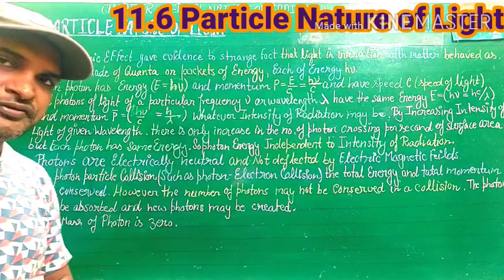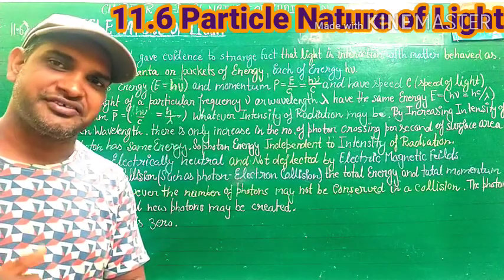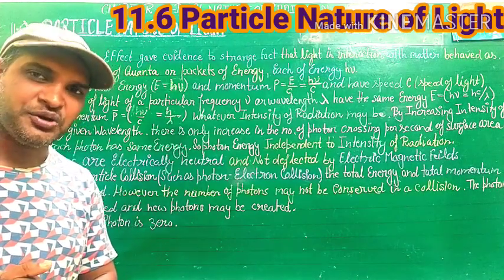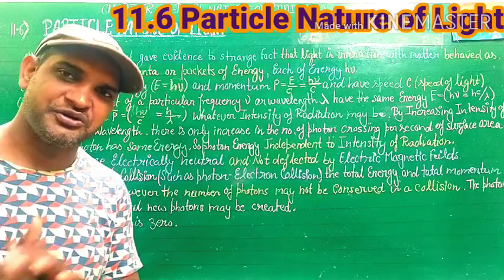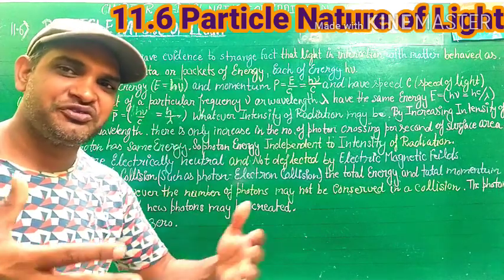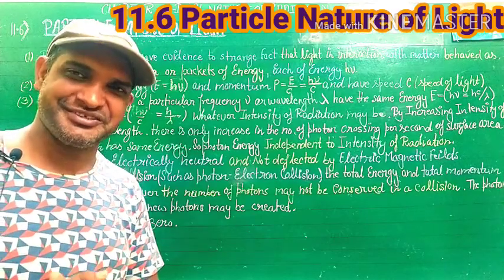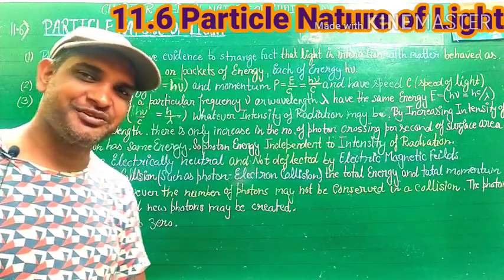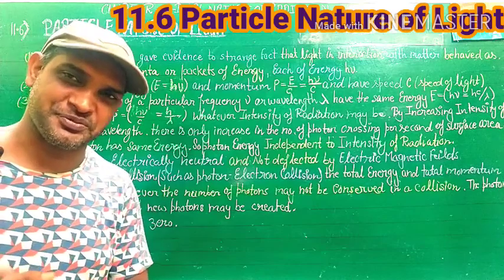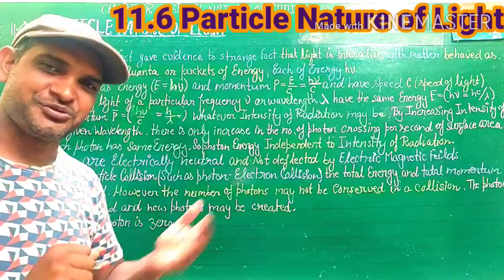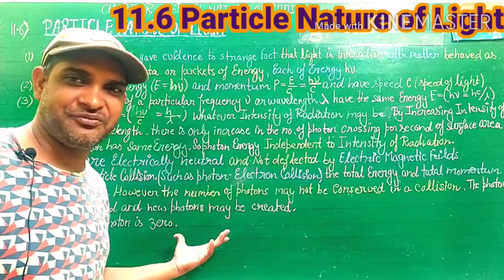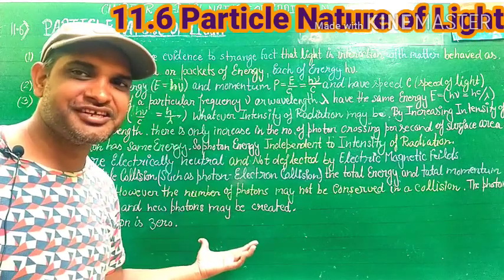And also the rest mass of a photon is zero, because a photon is not found at rest, it moves with the velocity of light. Radiation is not at rest, radiation is emitted, so it will move, only then does it reach you. It won't stop somewhere in between. That is, we can say the photon has rest mass zero.